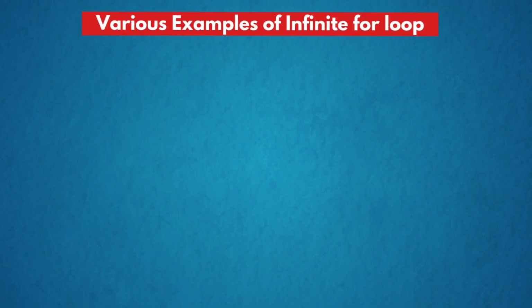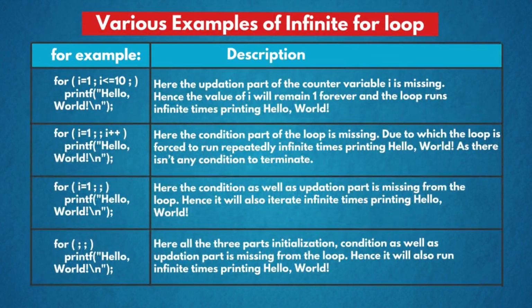Various examples of infinite for loop. First example: for i = 0, i <= 10, printf hello world. The description is here. The updation part of the counter variable is missing. Hence, the value of i will remain the same forever and the loop runs infinite times printing hello world.